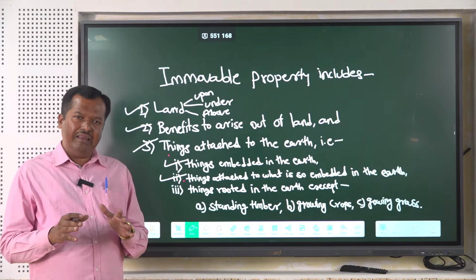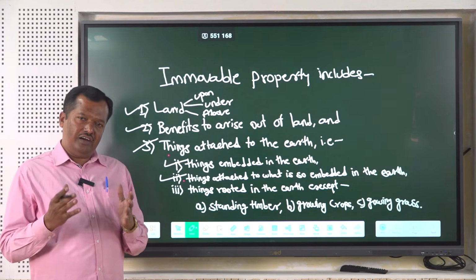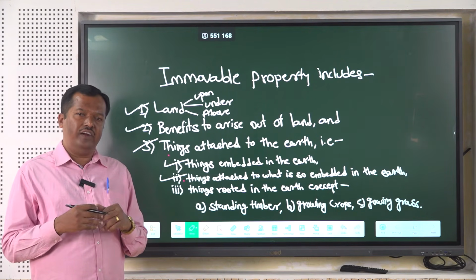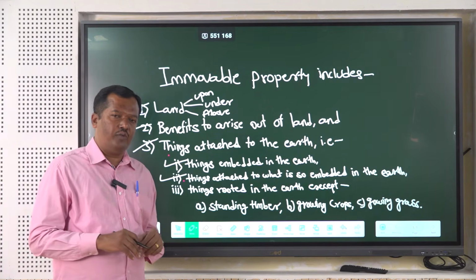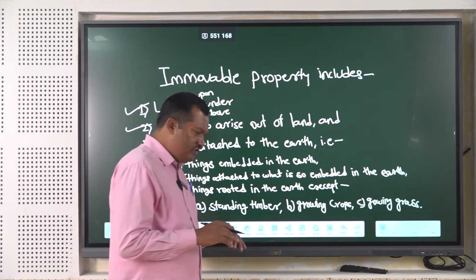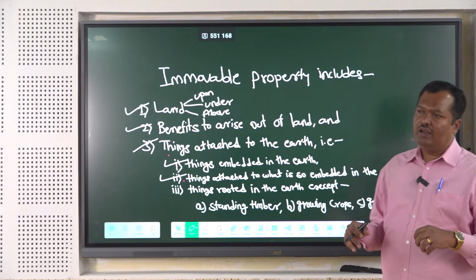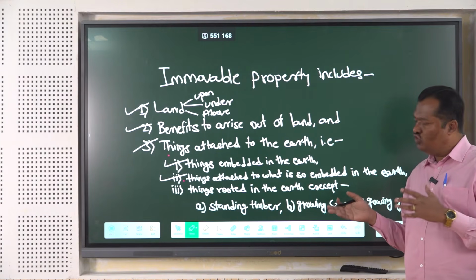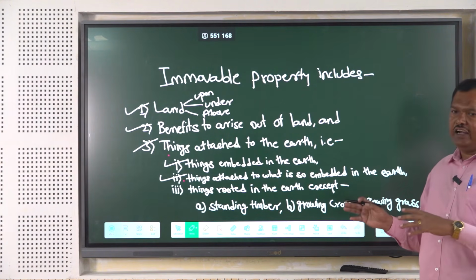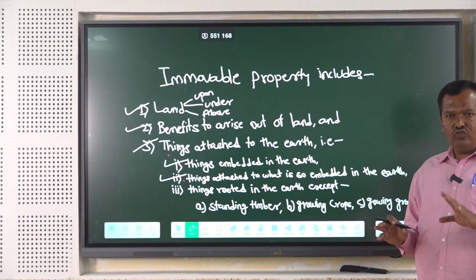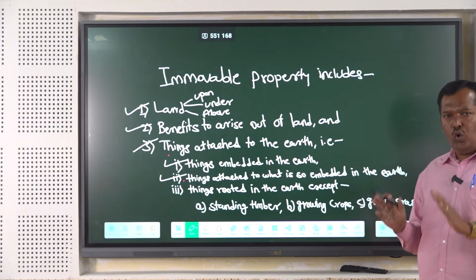If the owner of the fruit bearing tree intends only to take the benefit of fruits, at that time that tree will be treated as immovable property. But suppose the owner of the mango tree wants the tree to be used as furniture, at that time that mango tree will be treated as movable property. So whether that tree is movable or immovable, it depends upon the intention of the owner.